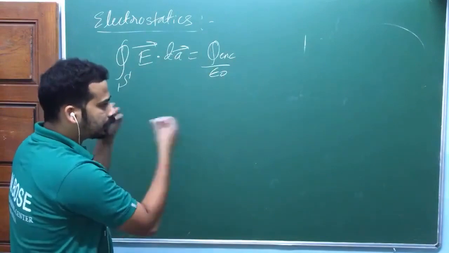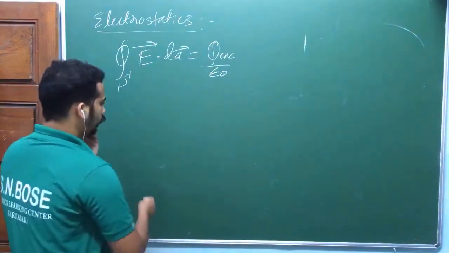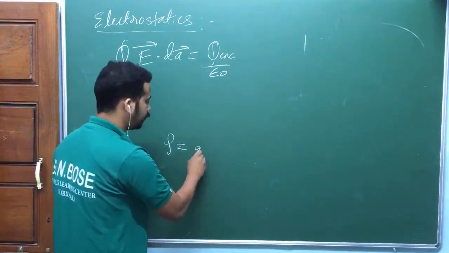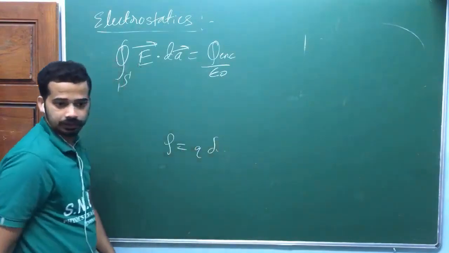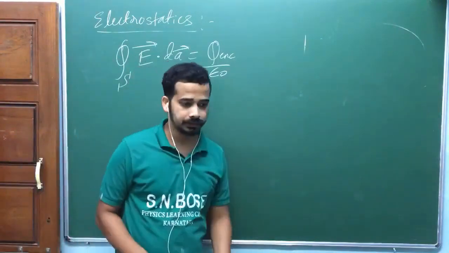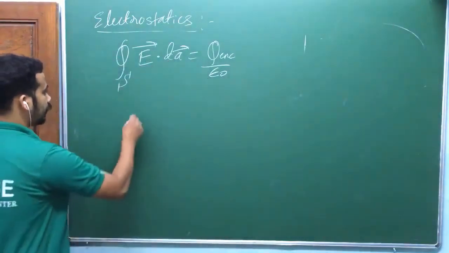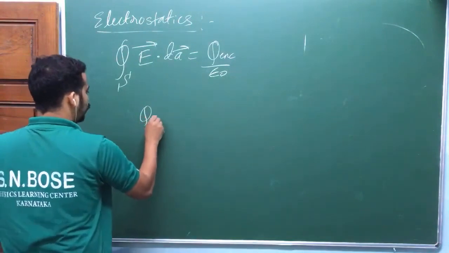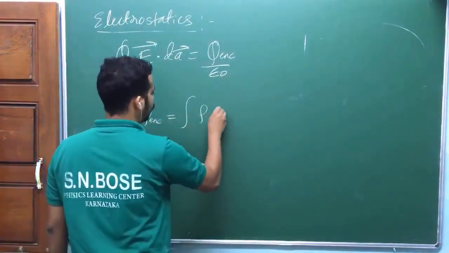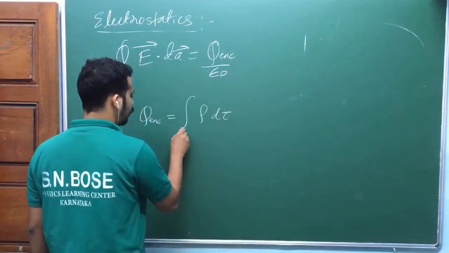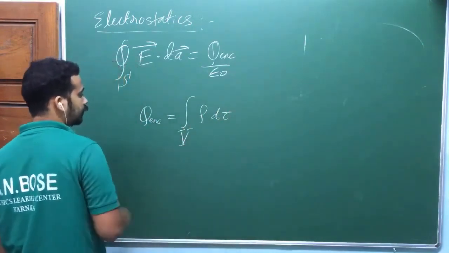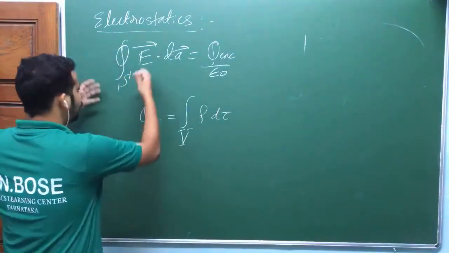Now I'll take the volume charge density, because for a point charge also you can define a volume charge density. We just learned that, am I right? Q into Dirac delta, isn't it? So let me write everything in terms of volume charge density. Now look at this Q enclosed. I'm going to write it like this: integral of rho dτ. That volume integral is over the volume within the surface.